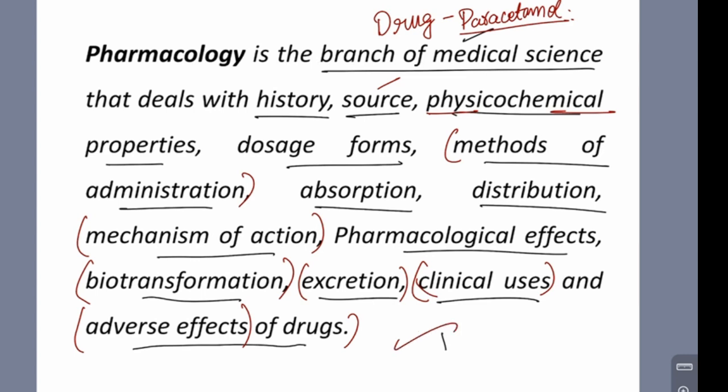Okay, so இந்த 5 things normally நம்ம pharmacology படிக்கிறப்ப ஒரு drug னு எடுத்தோம்னா இந்த 5 things நமக்கு remember பண்ணணும். Methods of administration, mechanism of action, biotransformation, excretion, clinical uses, adverse effect of drug.